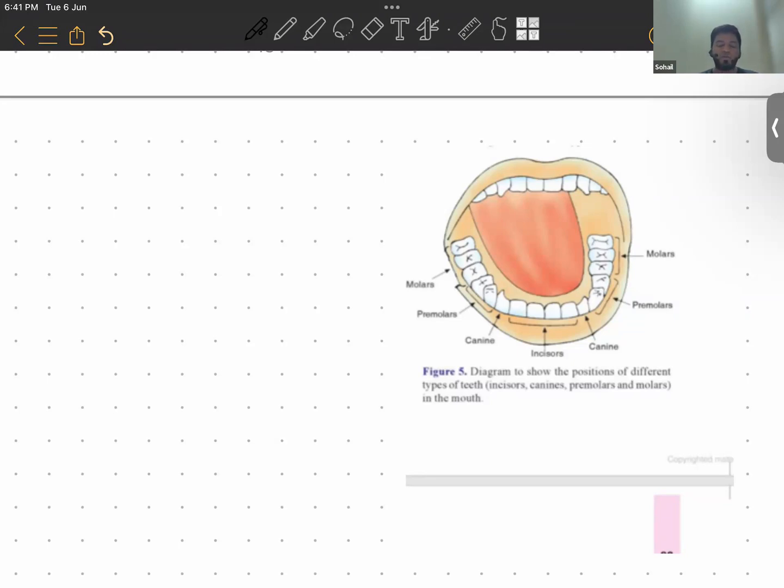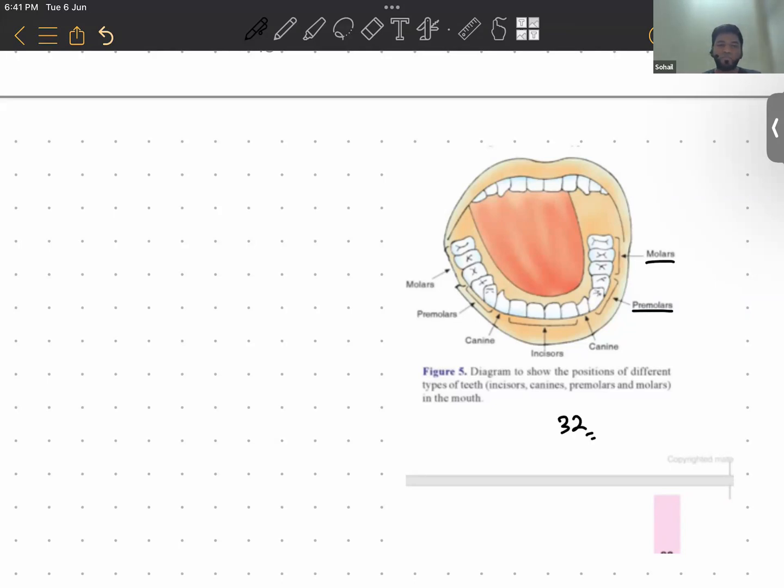And at the last we have molars, and their number is six in each jaw. So a total of 32 teeth are there in our human buccal cavity.